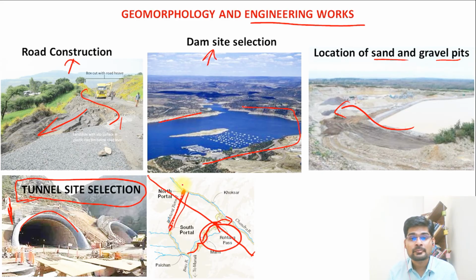And also remember that geomorphology is not just independent of geology. Many times people say that no, geology is important. Geomorphology and geology are interconnected. So you have to remember that if there is a geologist, he will automatically also have knowledge of the topographical features and geomorphology. And also many geomorphologists would have knowledge of geology. But it is a significant part of geography. That's why there is a bifurcation of geomorphology and geology. So that is important to understand.